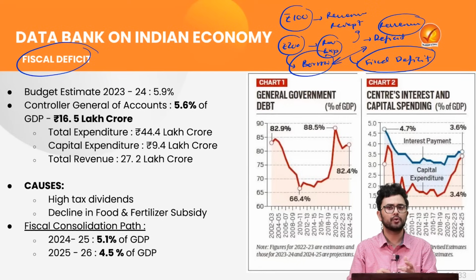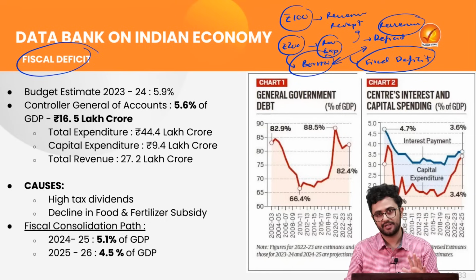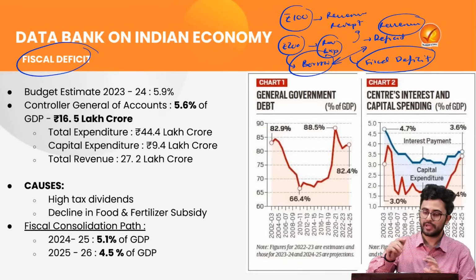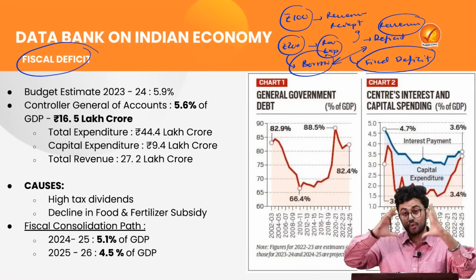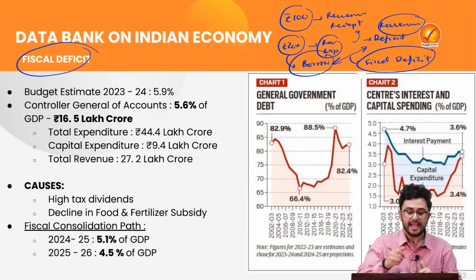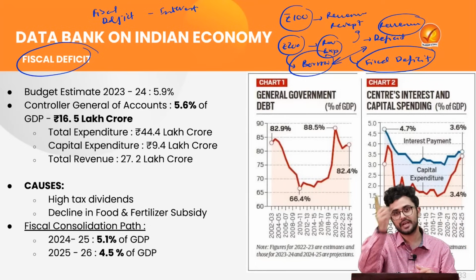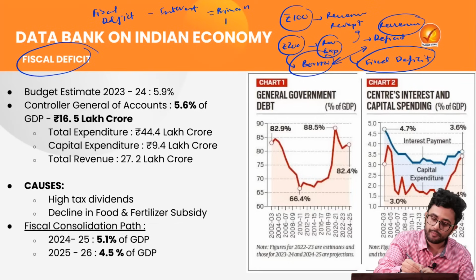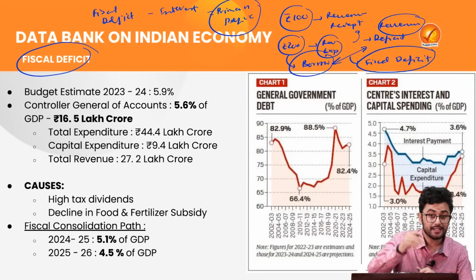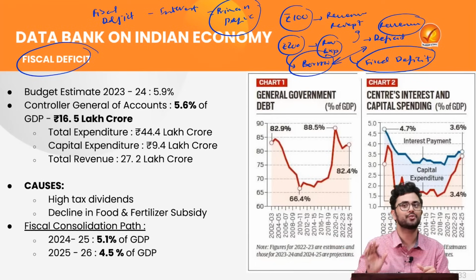At the same time, let me tell you, I am a very borrowing kind of person, because of which I had taken loans earlier as well. So I am paying a bit of interest on that as well. Now, this interest payment is already included in the fiscal deficit. So that is the total amount of money which I do not have and I need to borrow. That is showing the borrowing of the government. If from this fiscal deficit I reduce the interest which I am paying on the loan which I have taken, that is called your primary deficit. So the lower the primary deficit, the better for the economy, because that means we have very little interest to pay.